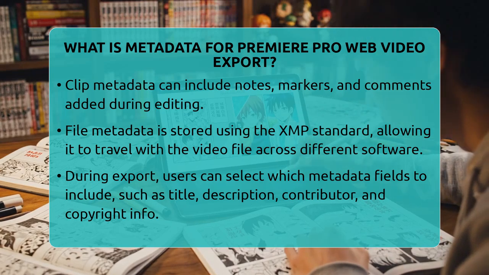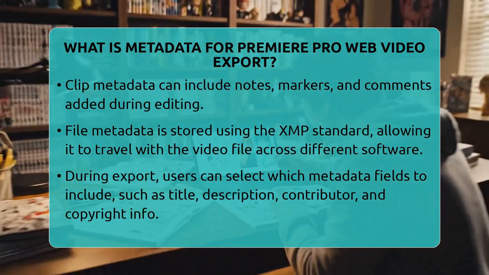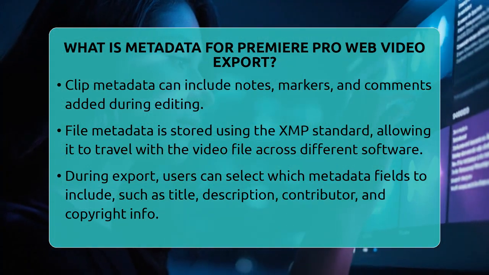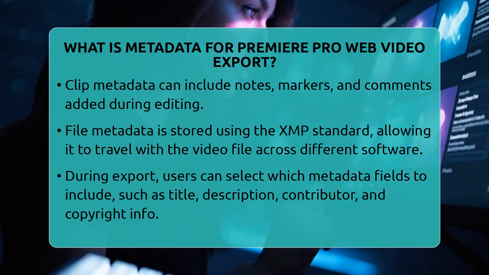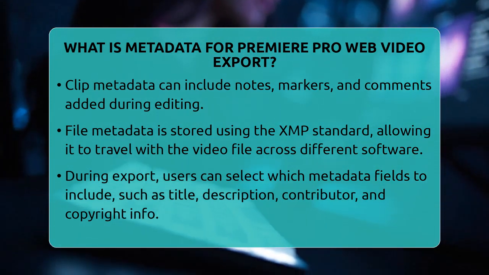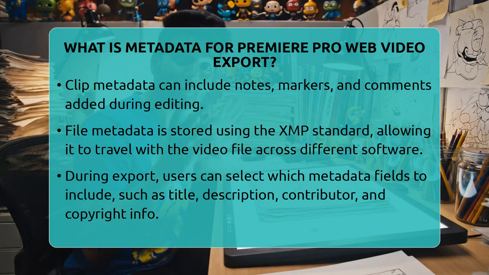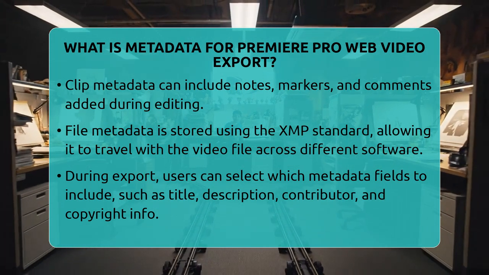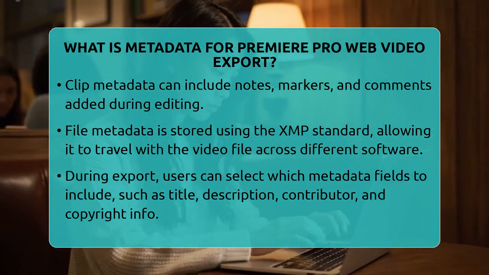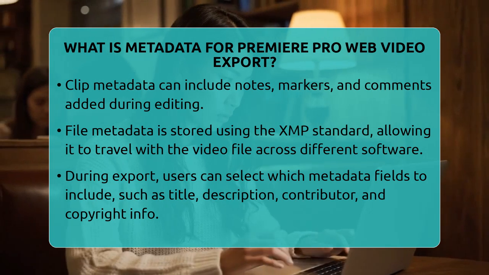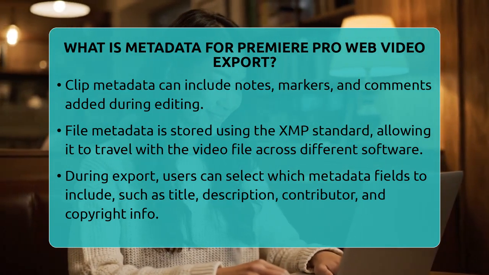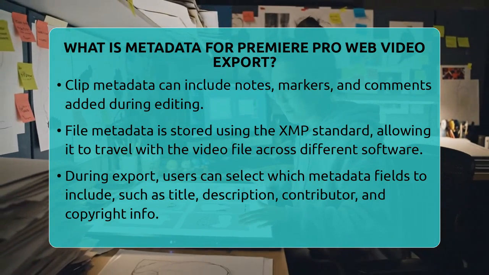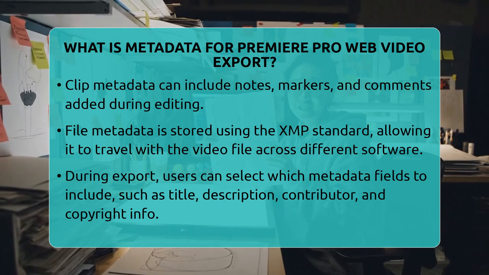other software. When you prepare to export your video for the web, you get options to include or exclude certain metadata fields. In the Export Settings dialog box, there is a section dedicated to metadata. Here, you can choose which information to embed in the final file. Common fields include the title, description, contributor, and copyright details. You can also add keywords to improve searchability on platforms like YouTube or Vimeo. Including rights management information, such as who owns the video or any usage restrictions, is also possible.